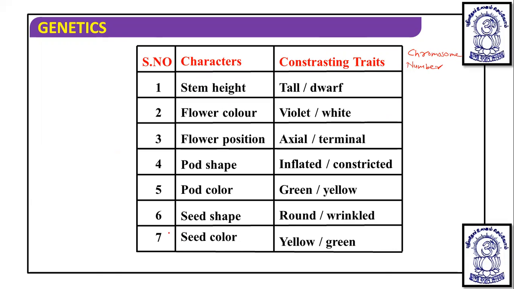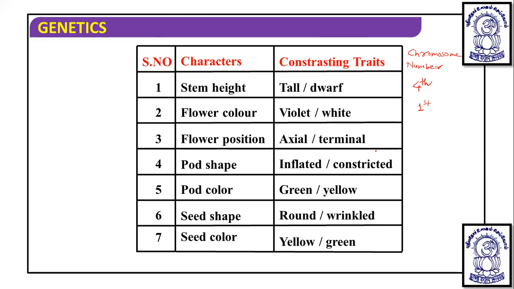First is plant height, where the gene is dominant for tall and recessive for dwarf. For this, the genes are located on the fourth chromosome. Same way, for flower color, violet or white, the gene is located on the first chromosome.